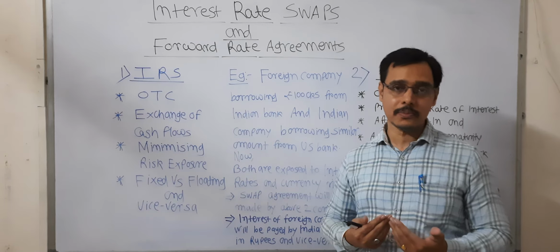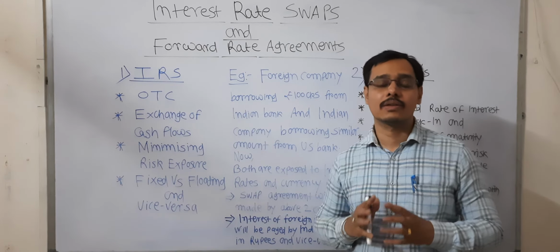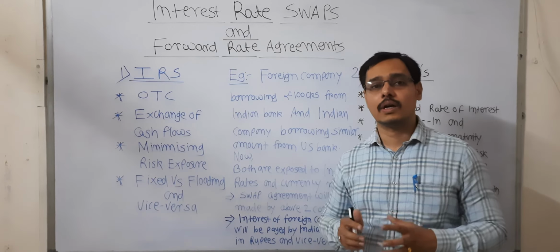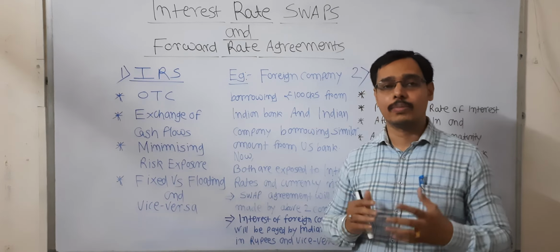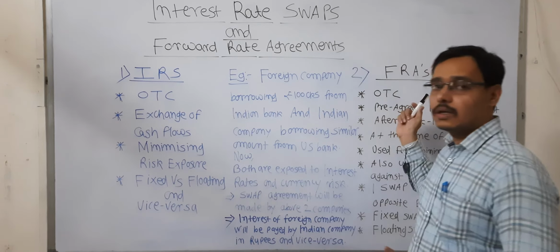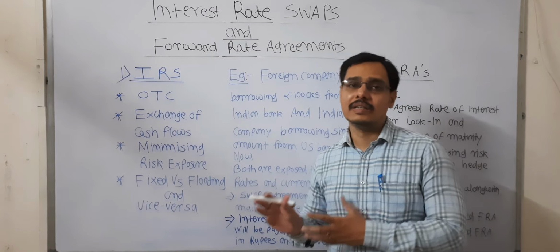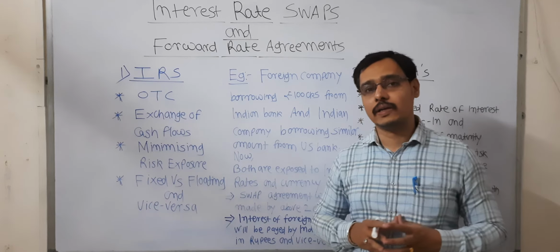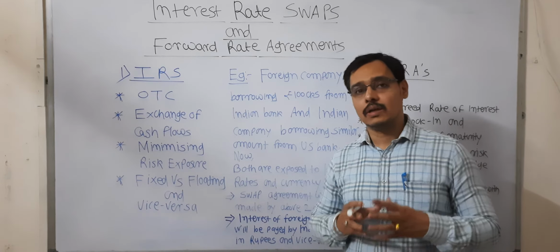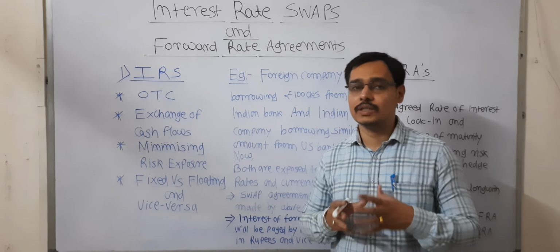But there are thousands and lakhs of companies simultaneously operating in interest rate swaps and forward rate agreements. In both, your risk will be minimized. This is a kind of hedging tool.